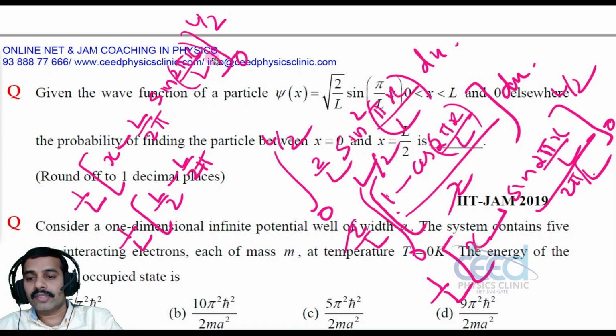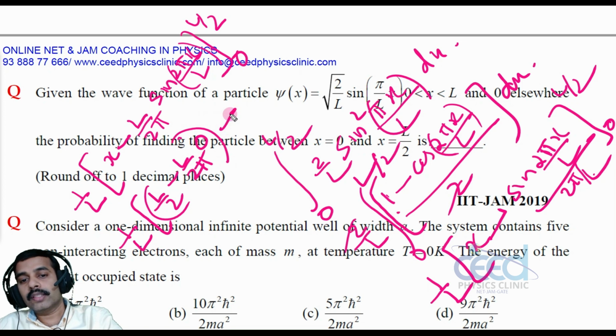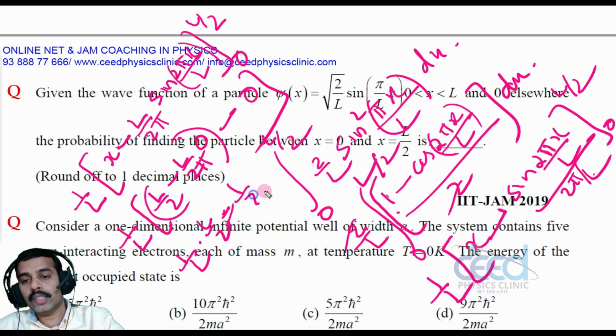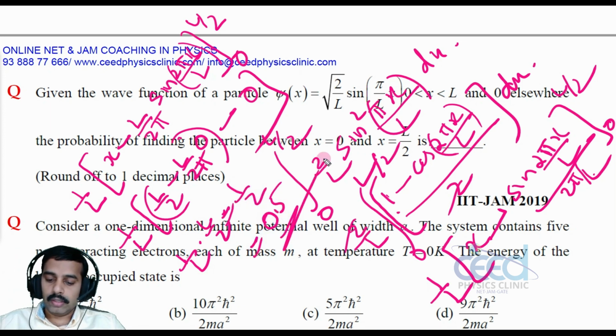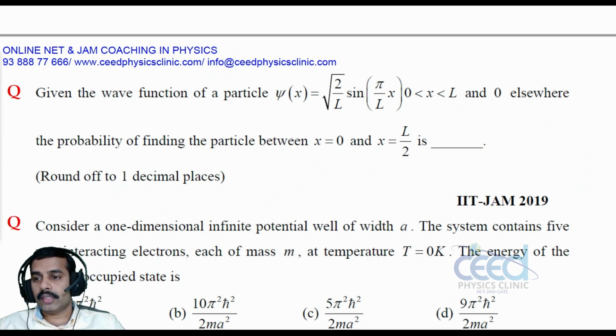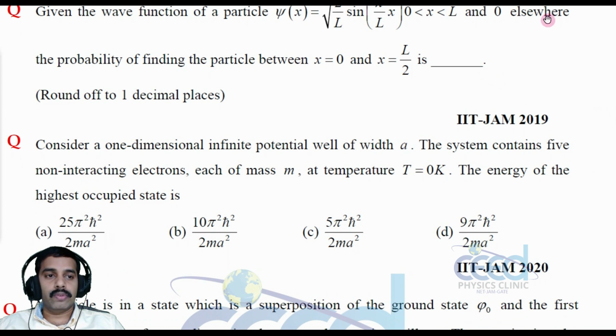So the answer is going to be 1 by 2. This part will be 0, and minus this limit 0: when I substitute 0, this will be 0. So 1 by L into L by 2, that is 1 by 2, that is 0.5. So the answer is 0.5, right?